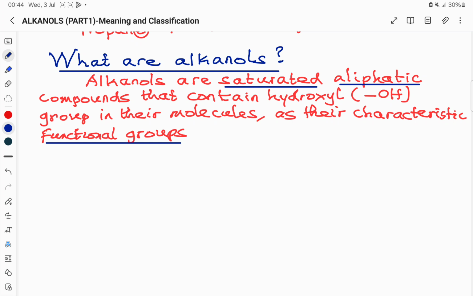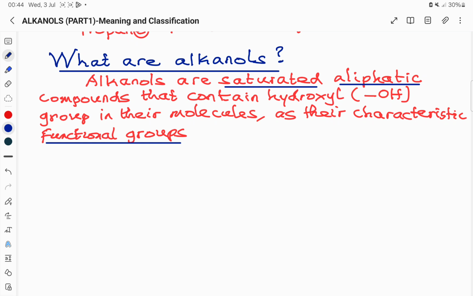Why are they described as aliphatic? Aliphatic because the carbon atoms join together to form a continuous chain. A compound in which the carbon atoms are joined together by covalent bonds to form a continuous chain, be it straight chain, branched chain, or cyclic chain, or what I can call open chain and closed chain, such a compound is going to be described as aliphatic. So alkanols are saturated and aliphatic.